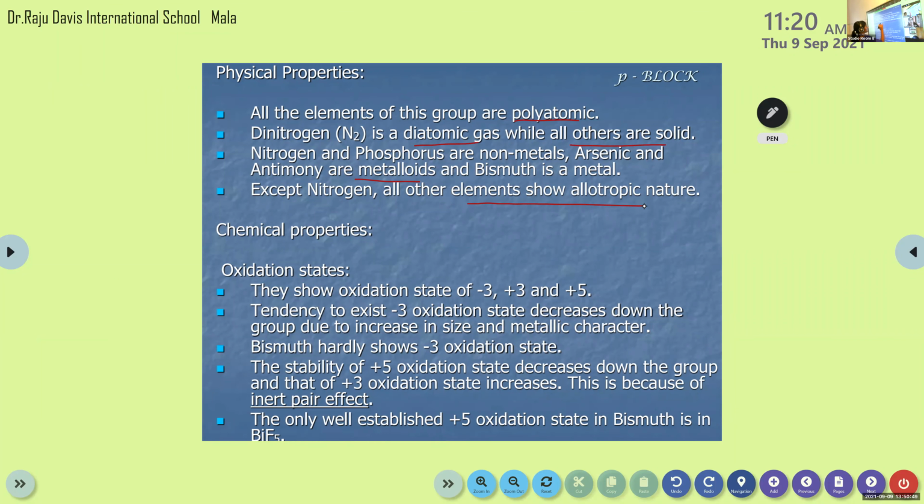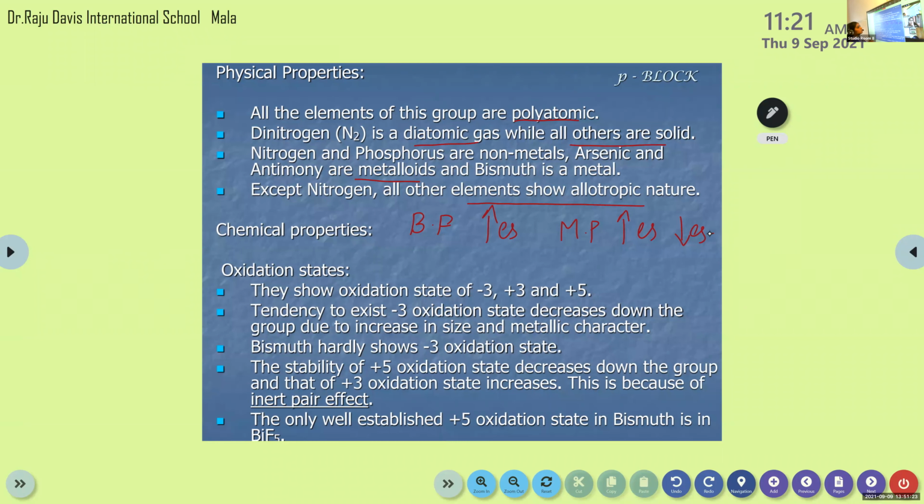So that's about the physical properties of the elements in group 15. One more thing, the boiling point. In the case of boiling point, it increases from top to bottom. But in the case of melting point, it increases up to arsenic, then decreases up to bismuth. Clear, children? So these are certain physical properties.